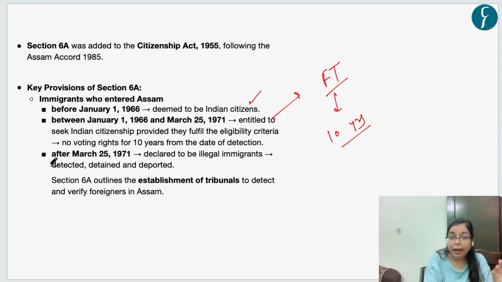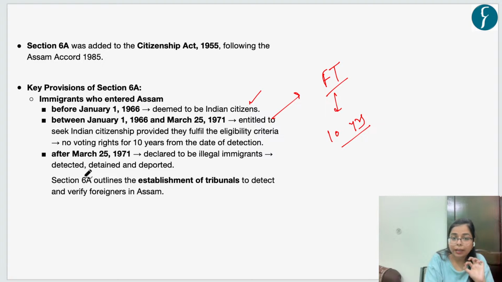Okay. And the third cutoff was that after March 25, 1971, any immigrant entering Assam will be declared an illegal immigrant, right? And Section 6A outlines the establishment of foreign tribunals to detect and verify these foreigners or illegal immigrants in Assam.